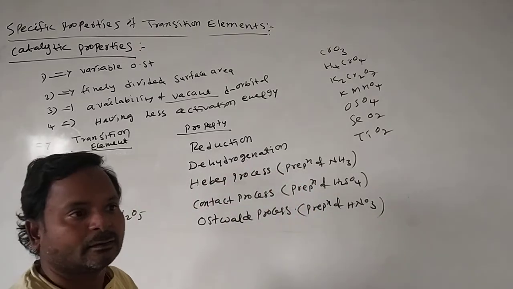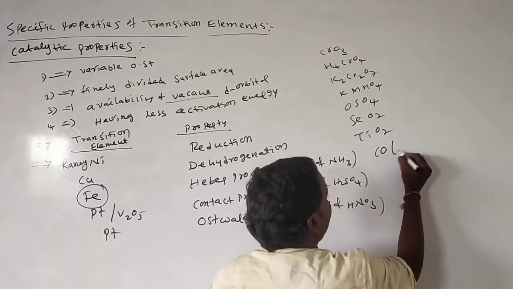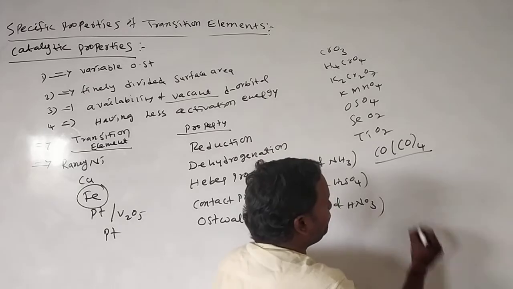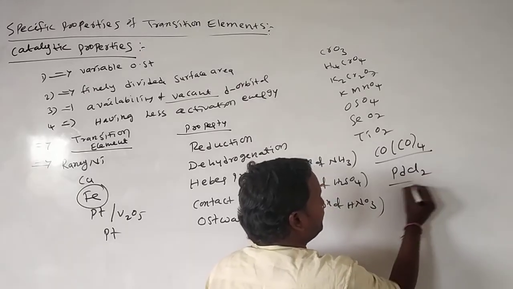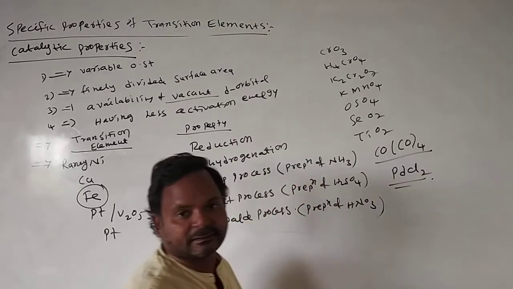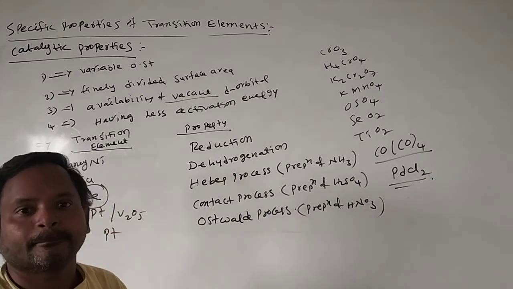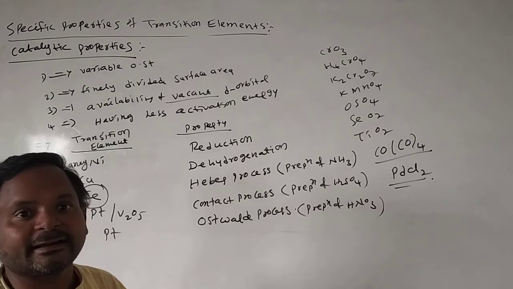Not only this, cobalt tetracarbonyl, this is used in the Oxo process. Palladium chloride, this is used in the Wacker process. All these are the transition element catalysts.